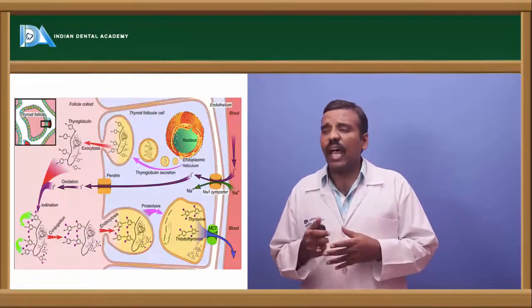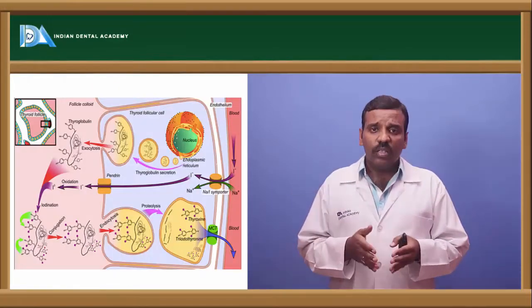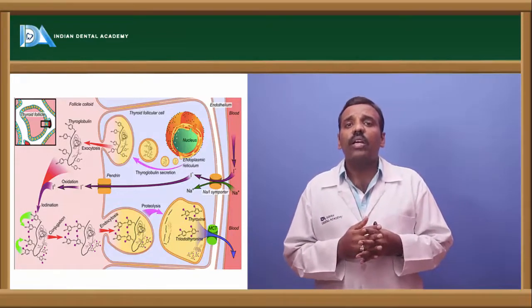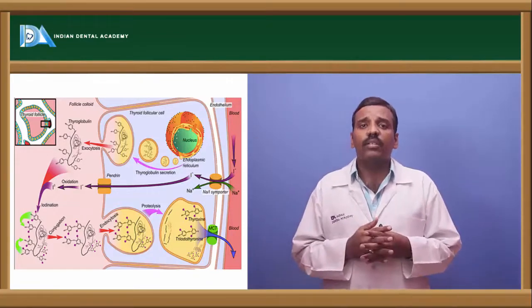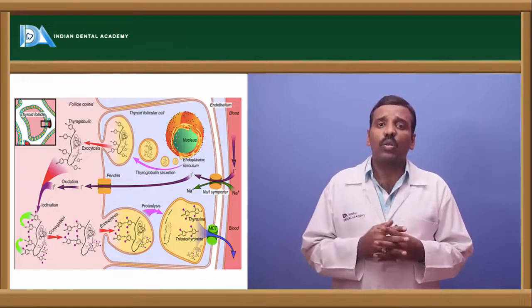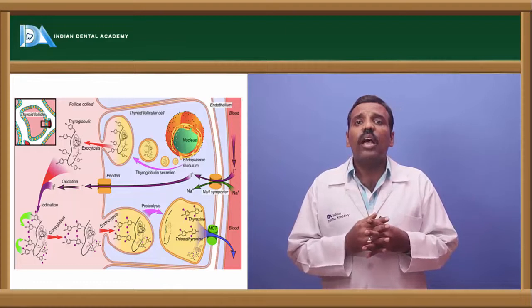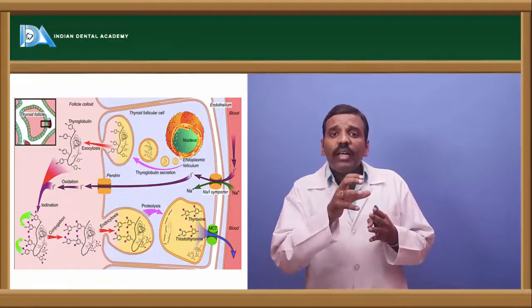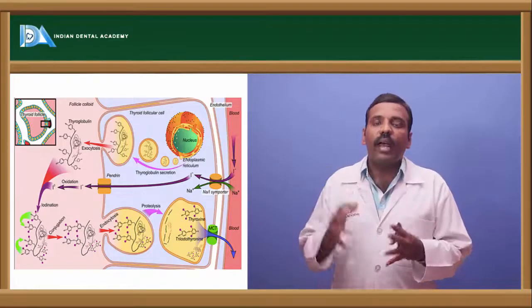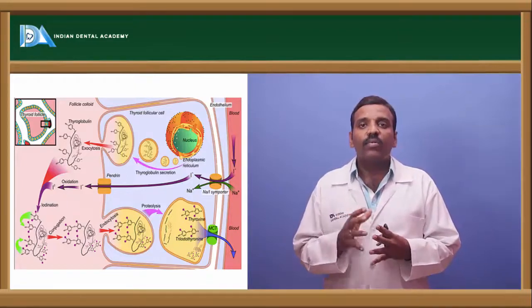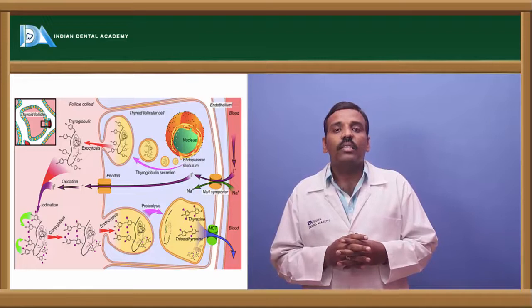If you see this activity, in the bloodstream, while transporting all the types of substances, the iodide is also transported. This iodide is trapped by the follicular cells of the thyroid gland.